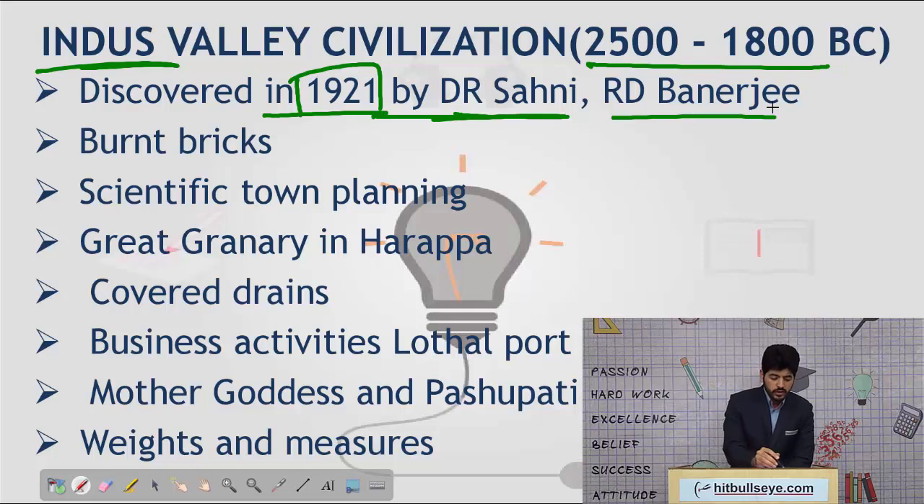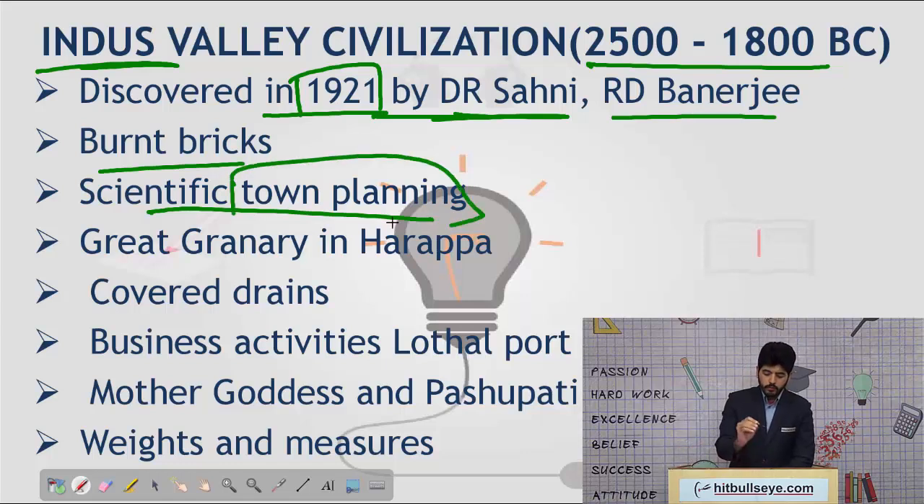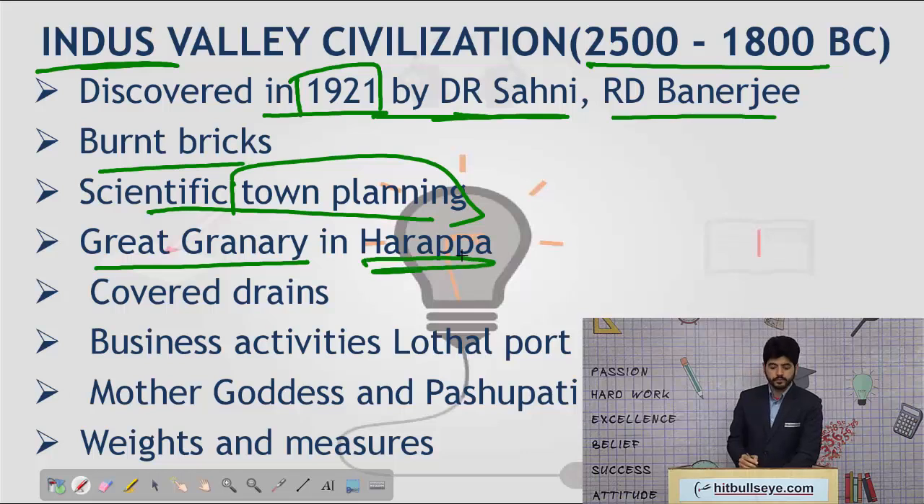We find examples of burnt bricks. We find examples of scientific town planning. Their town planning was so good that they employed the most efficient means of town planning. For example, roads cutting at 90 degrees in a grid pattern. That was the best example of town planning that we have come across in the ancient civilizations of the world. We also have examples of great granaries to store the grains, and the biggest granary that we have found is that in Harappa.